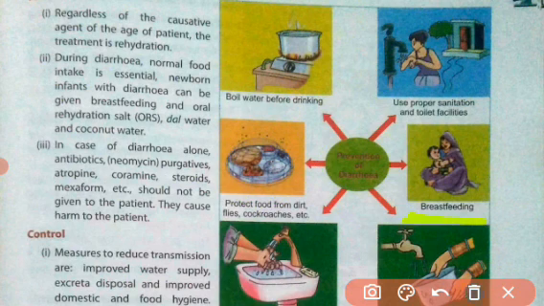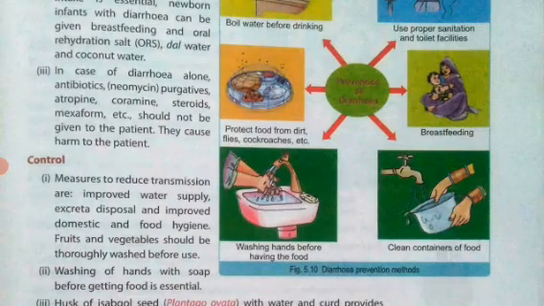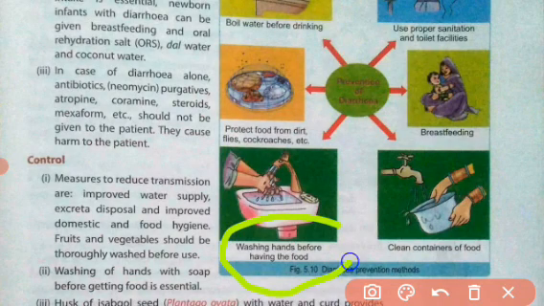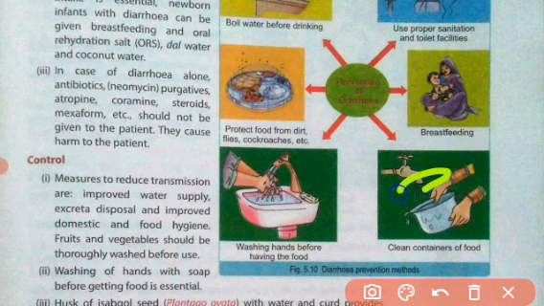Breastfeeding is important for children. The milk of the mother provides nourishment and increases the immunity of the baby. Another way is washing hands before having food, to kill the germs. And clean containers of food: the containers we use to cook food must be neat and clean, and the fruits and vegetables we use to cook the food must be neat and clean before cooking. So these are some methods to prevent and control this communicable disease.